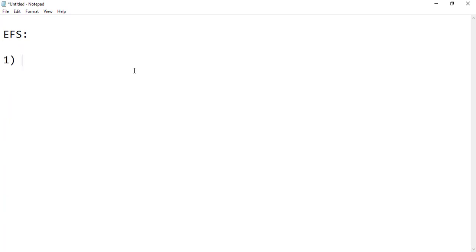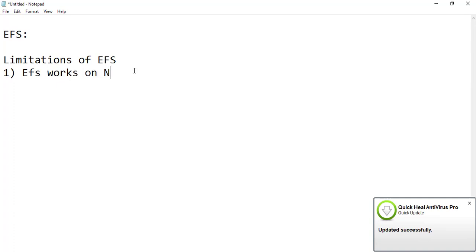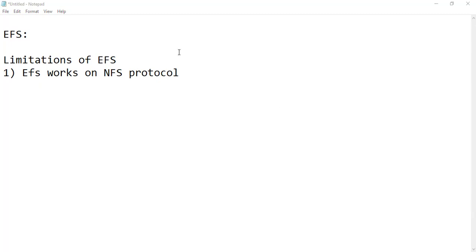The first limitation of EFS is that it works on the NFS protocol. Okay, and that is the reason it can be attached only to a Linux EC2 machine. We cannot use a Windows EC2 machine here. So that is the first limitation of EFS. That means we cannot attach a Windows EC2 to EFS.